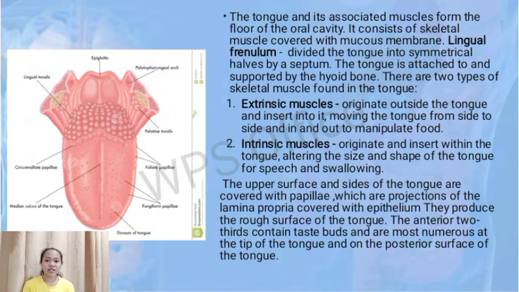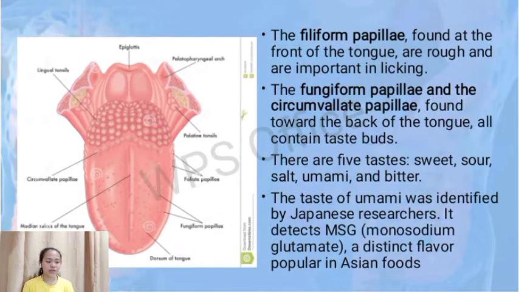The second is the intrinsic muscle, which originates and inserts within the tongue, altering the size and shape of the tongue for speech and swallowing. The filiform papillae, found at the front of the tongue, are rough and are important in licking. The second are the fungiform papillae and the circumvallate papillae, found toward the back of the tongue. All contain the taste buds.